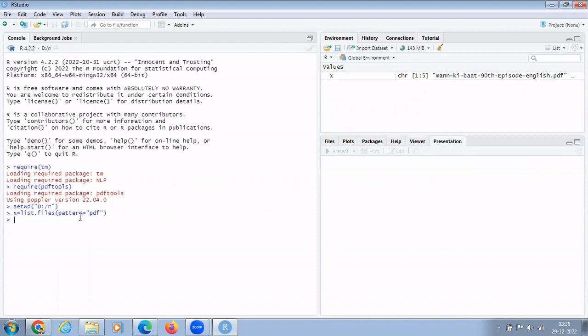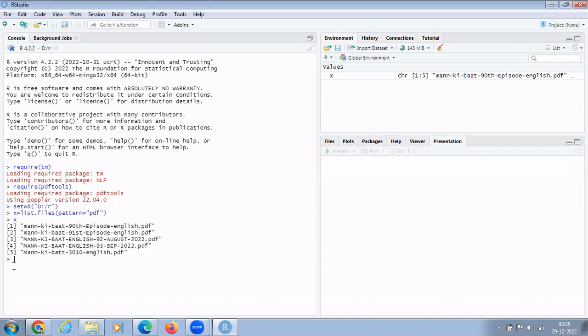In x, all those five files are there. You can see, I press x. Yeah, you can see all those five files are now in this x variable.